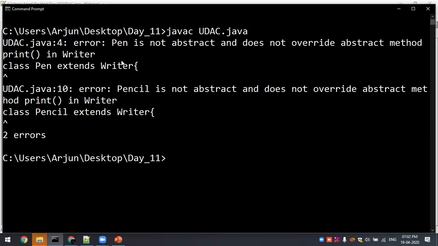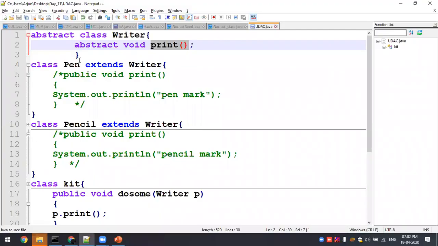It shows that Pen is not an abstract class and does not override the abstract method. You got it? Even though Pen is not an abstract class, it is extended from Writer. Writer is nothing but an abstract class, similar to Number. Number has integer, double, float, right?